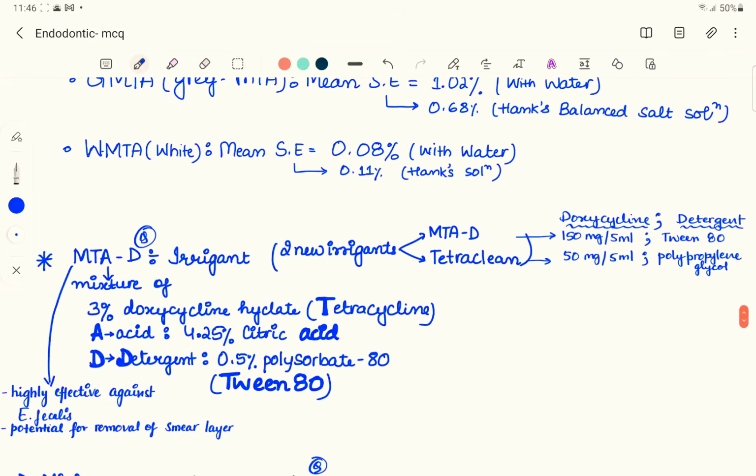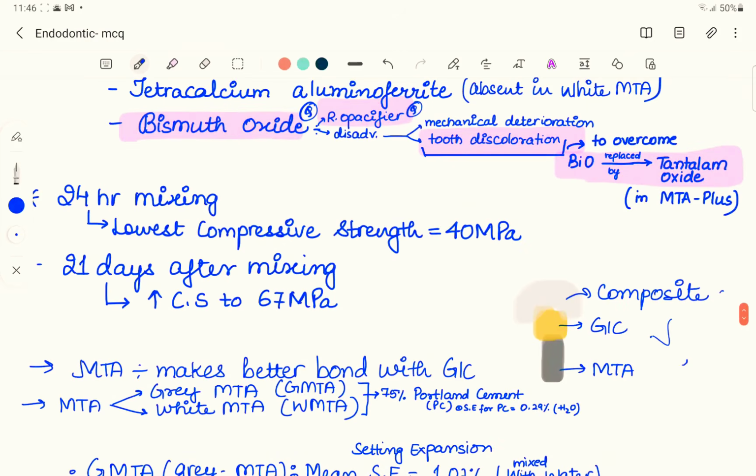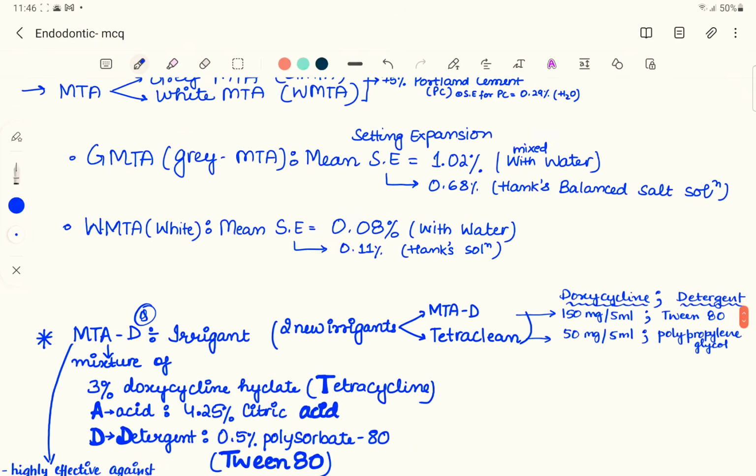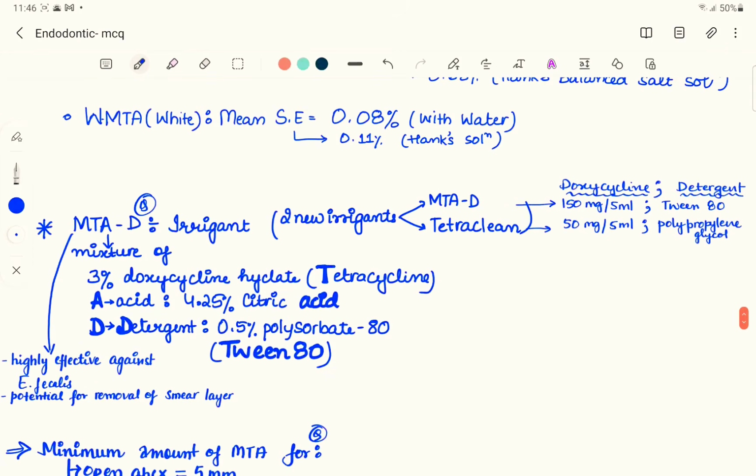See, sometimes students get confused this MTA with MTAD. MTAD is an irrigation solution, it's an irrigant, while MTA is a root end filling material. So that's the difference between MTA and MTAD. So MTAD, again, as the name suggests, it contains M, T, A and D. So M means a mixture, T means tetracycline, A means acid, and D means detergent. So we have tetracycline, some acid and some detergent in MTAD mix, which is used as an irrigant.